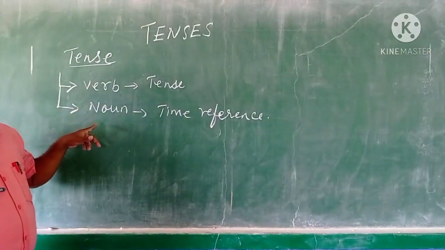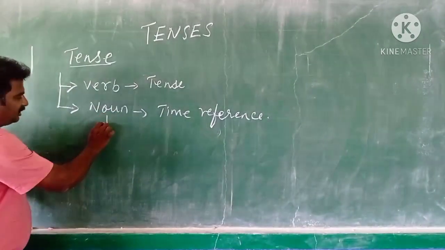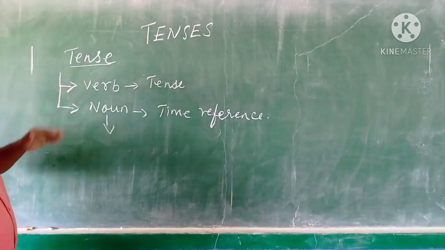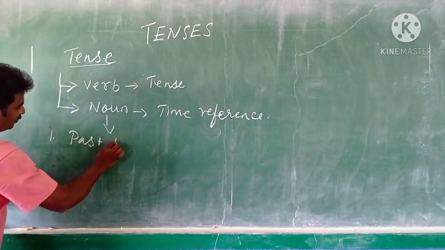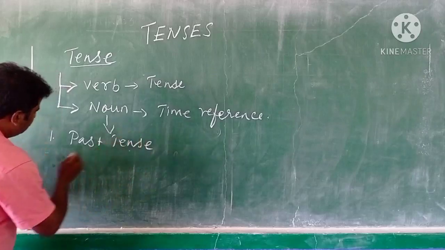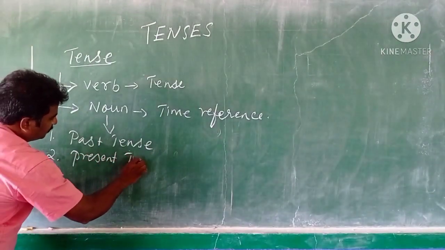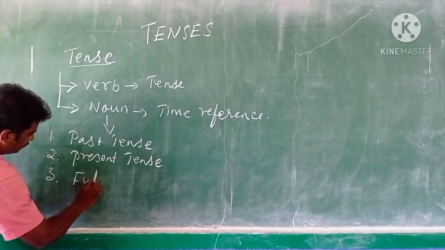So here, according to grammar, we are going to take tense as a noun. As per grammar, we basically have three tenses. One, past tense; second, present tense; third, future tense.